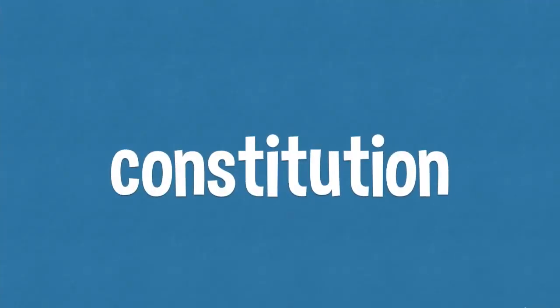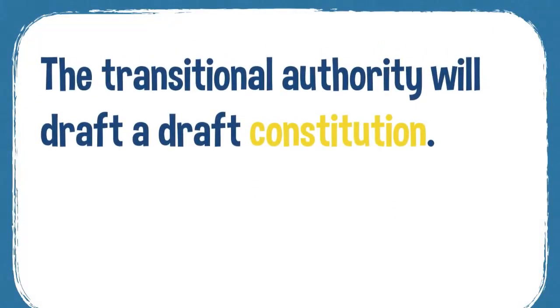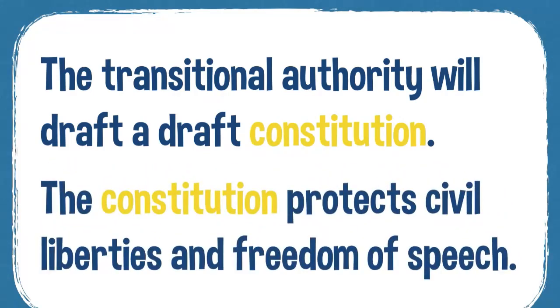And your next word is constitution. Constitution. The constitution of a country or of an organisation is the system of laws, system of rules that states people's rights and also their duties. So, for example, the transitional authority will draft a constitution. The Constitution protects civil liberties and freedom of speech.